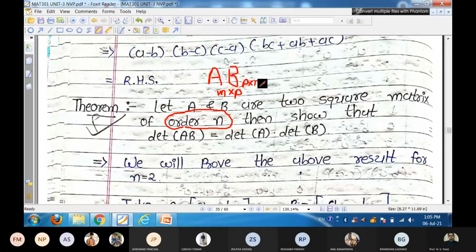So if A is an M cross P rectangular matrix and capital B is P cross N or P cross M, then the product A into B is possible, and the order of the answer is M cross M. The number of rows of the first and the number of columns of the second. M cross M is a square matrix, so we can find its determinant.